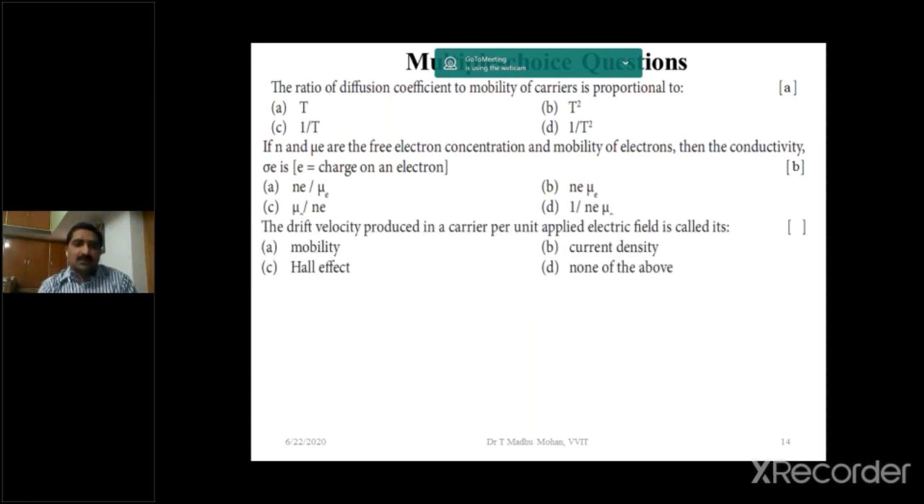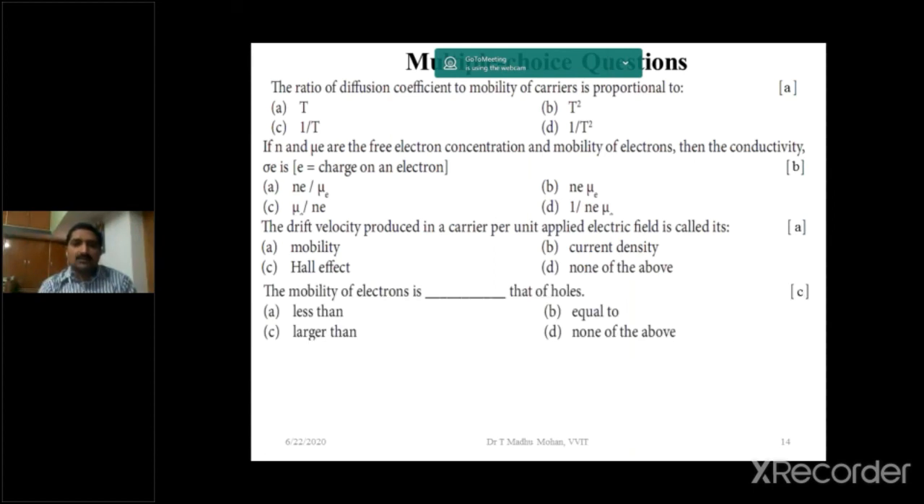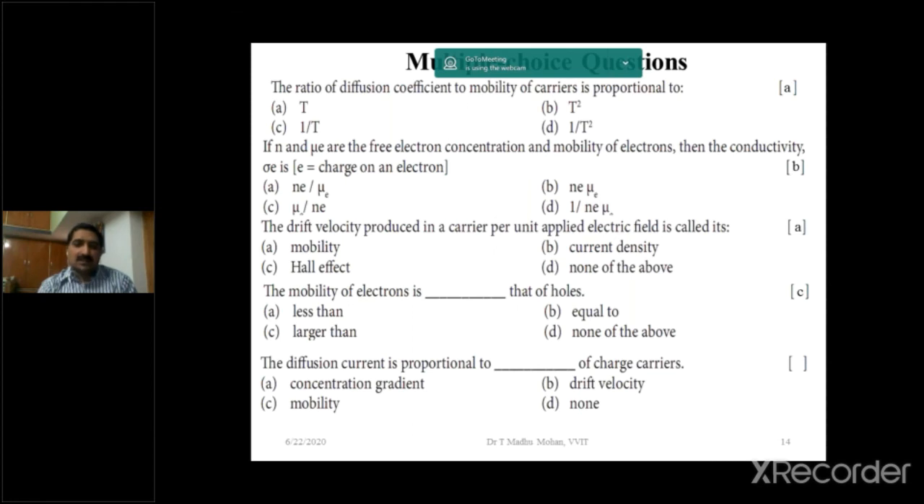The drift velocity produced in a carrier per unit applied electrical field is called its mobility. The mobility of electrons is larger than that of holes. Why? Because on application of an external electrical field, the electrons move opposite to the applied field.